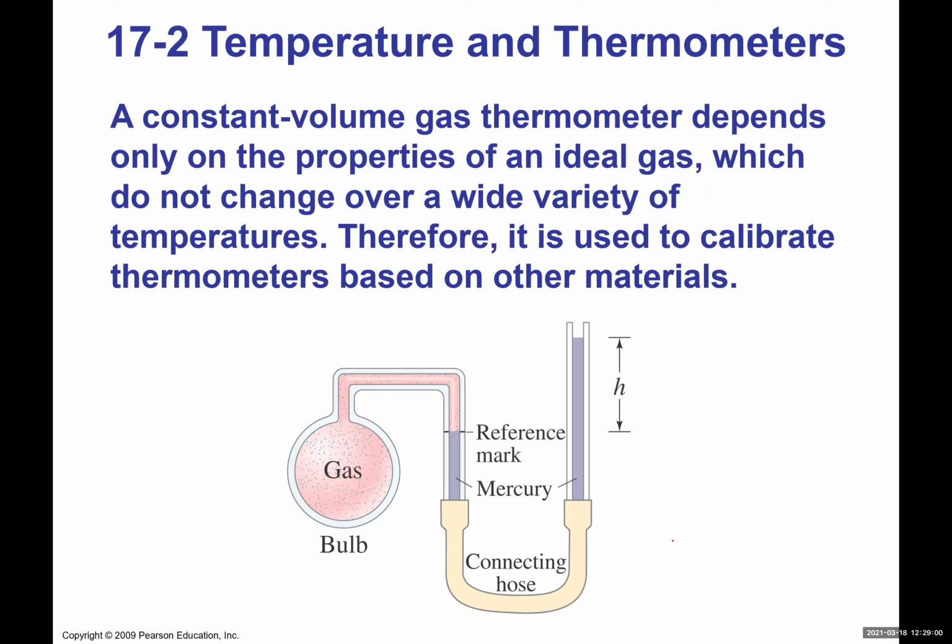You can measure the pressure at this height, and then you have that same pressure over here because of that horizontal reference mark. Then you use that pressure to later measure a temperature and things like that, because we will see that there's a relationship between pressure and temperature when we get to the later parts of this chapter.